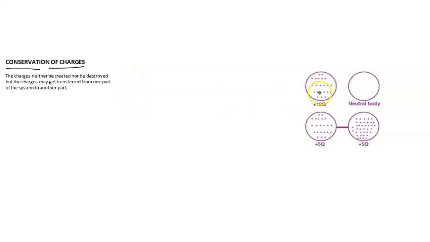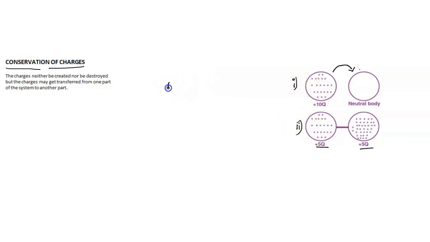Here also we have two objects, one with plus 10q charge and another a neutral body. If half of the charge moves towards the neutral body, then the charges become equal. Consider this as first image and this image as second.